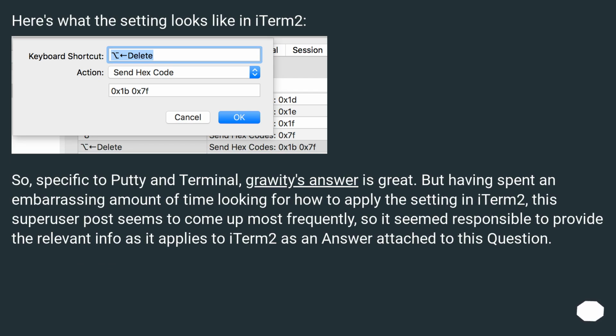Here's what the setting looks like in iTerm2. So, specific to PuTTY and Terminal, the answer is great. But having spent an embarrassing amount of time looking for how to apply the setting in iTerm2, this Super User post seems to come up most frequently, so it seemed responsible to provide the relevant info as it applies to iTerm2 as an answer attached to this question.